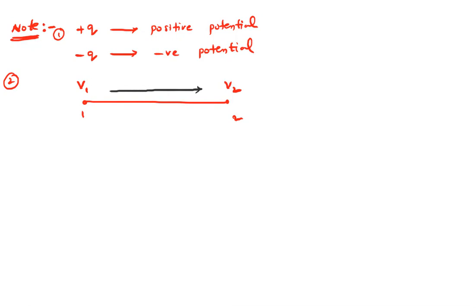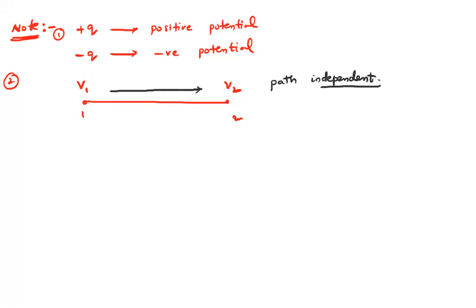Work done depends only on the initial and final positions. That's why potential difference is also path independent. So moving from V1 to V2 and V2 to V1, by any path, it is the same.